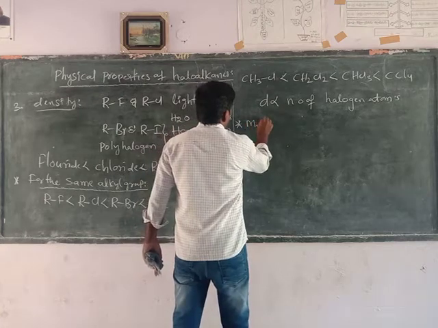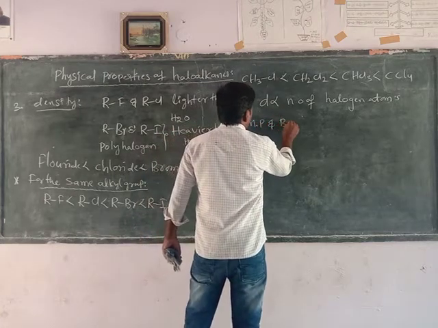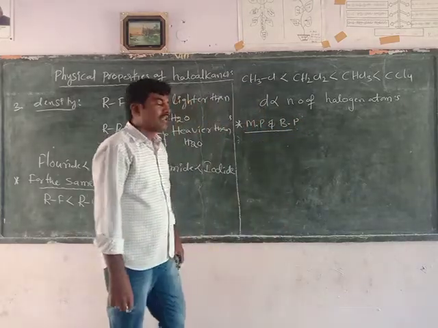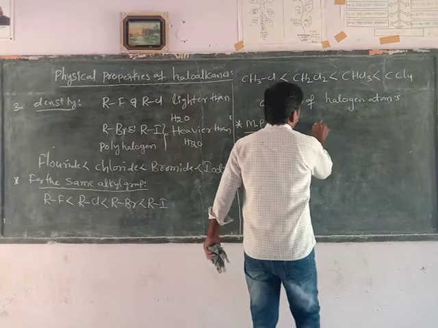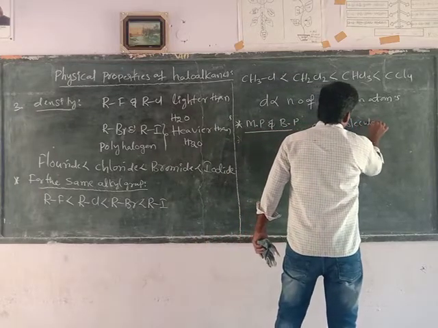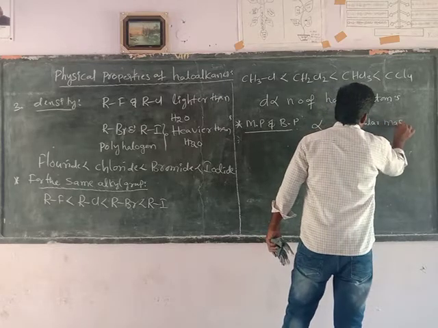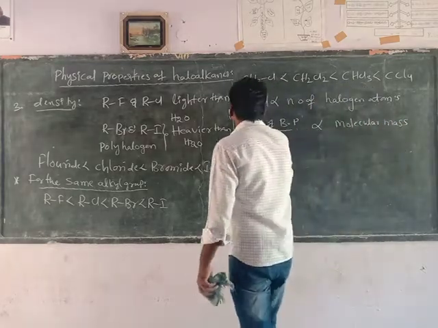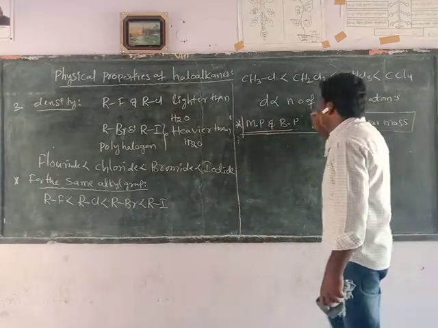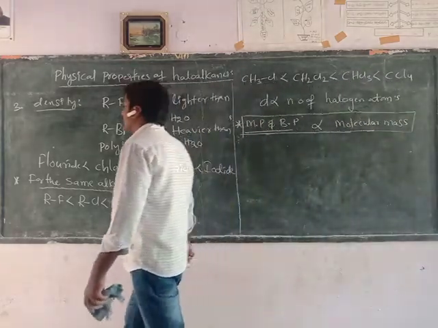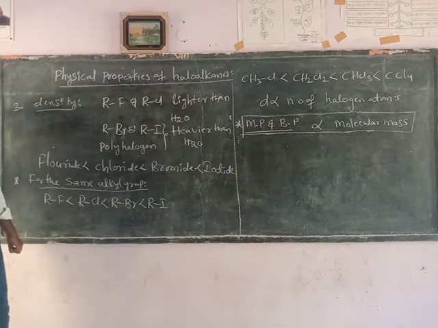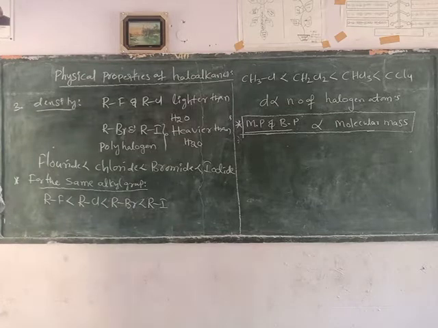Very important: melting point and boiling point. Melting point and boiling point both are directly proportional to molecular weight, or molecular mass. As the molecular weight of a halogen compound increases, melting point and boiling point also increase.